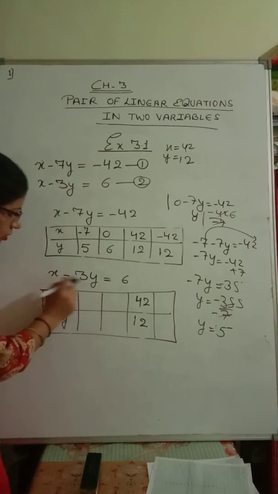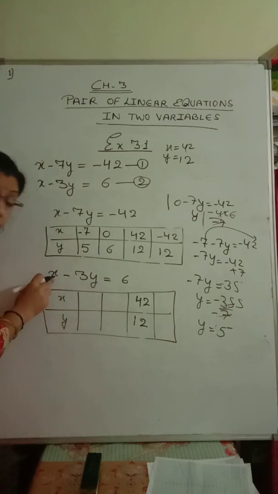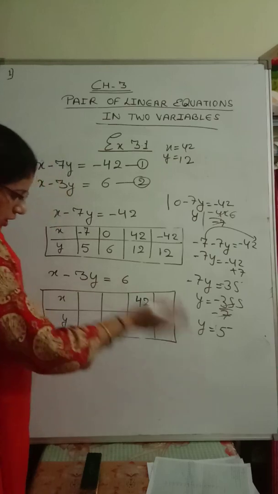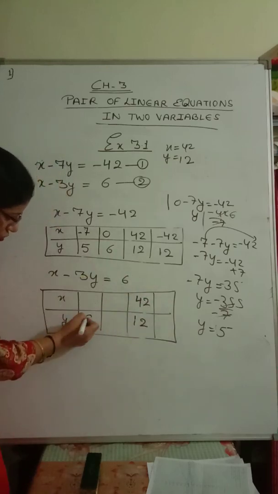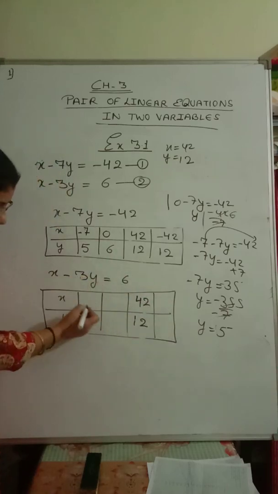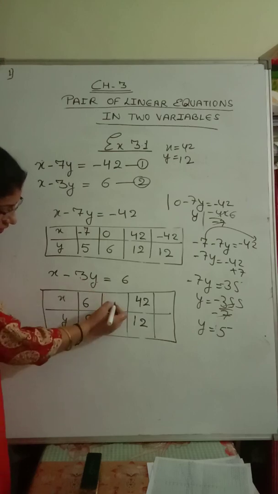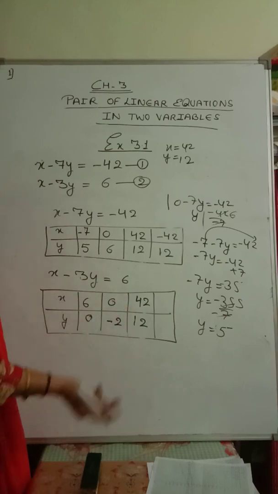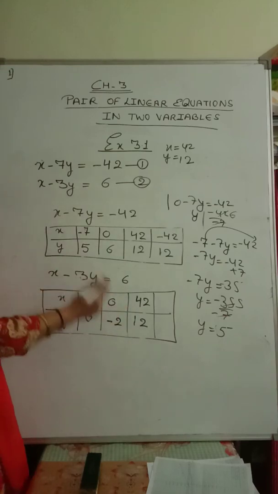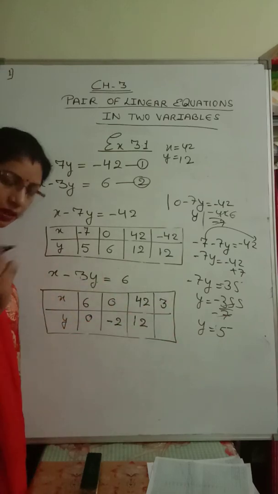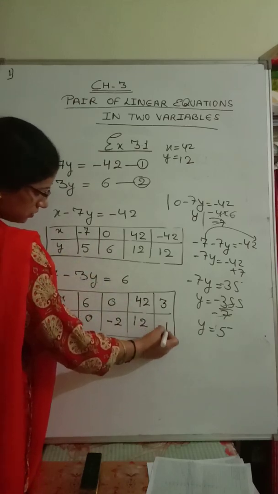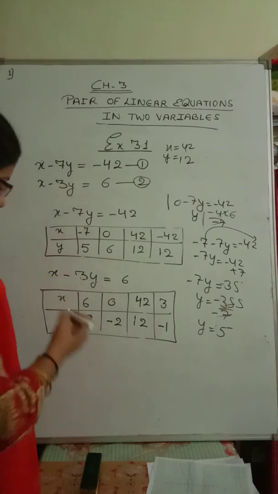In the same way, we will put the value of x one by one. When you put a value of x, try to put it in a multiple of 3, so we will get the exact value in whole numbers. Let us put y equal to 0. It will become 0, so x will be 6. Let us put x equal to 0. So y is equal to minus 2. Let us put x equal to 3, because it is a multiple of 3. You can put anything, in the multiple of 3. So you will get the value minus 1. Solve it. You have to solve this in a graph.